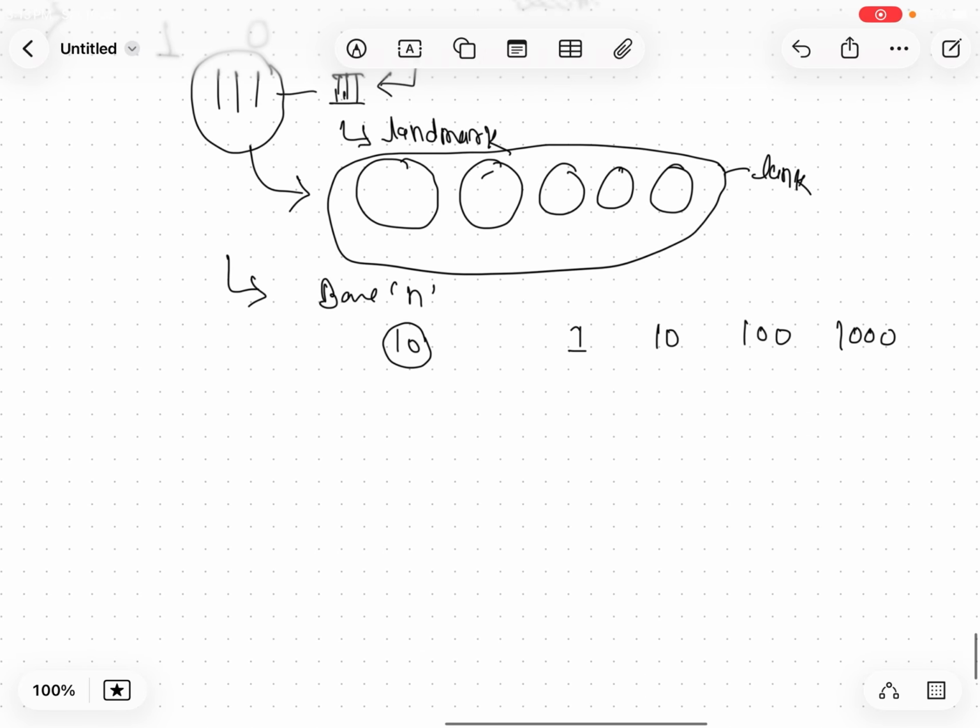Next, what is the problem in this number system? In this base number system, the problem is the introduction of a new symbol for each new landmark number.